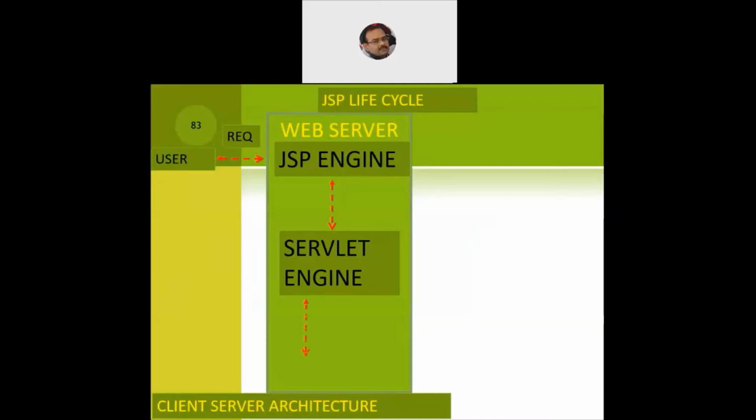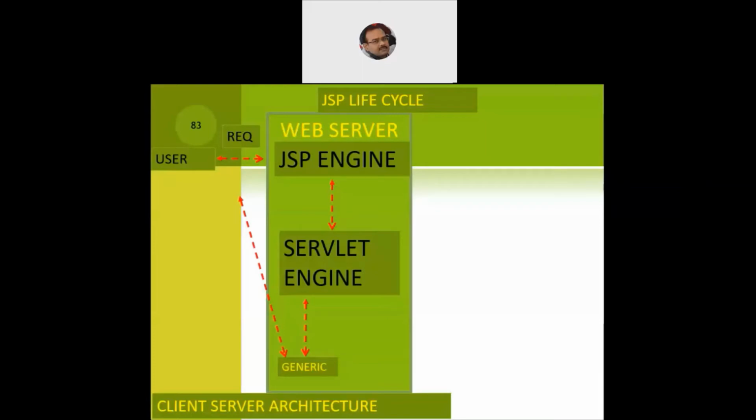So what will the servlet engine do? Just like the typical servlet lifecycle, it will identify whether the request can be handled by a generic servlet or by the HTTP servlet. Accordingly, it will make a call to either the init and service functions of the generic servlet, or to the doGet and doPost functions of the HTTP servlet.